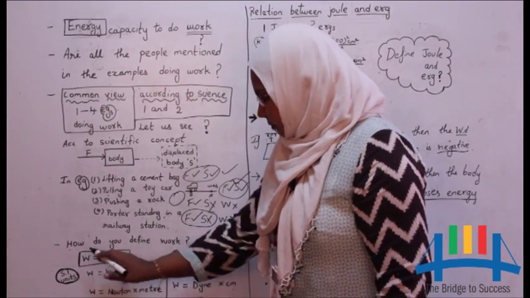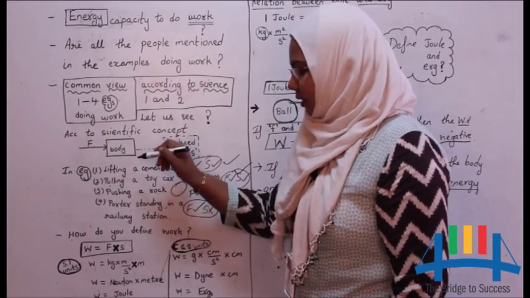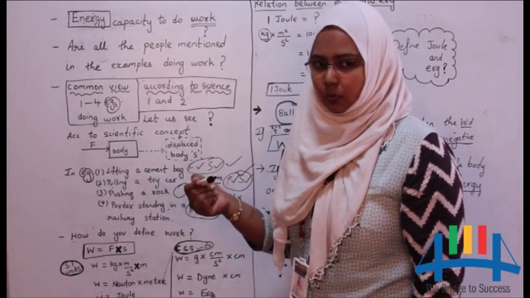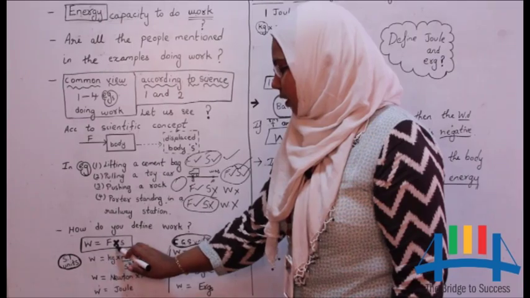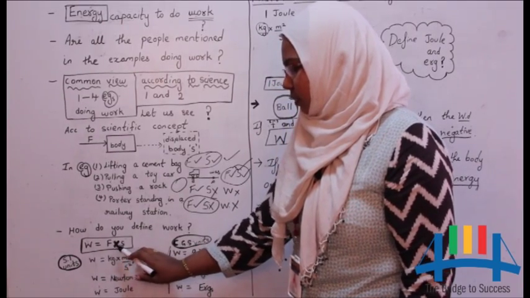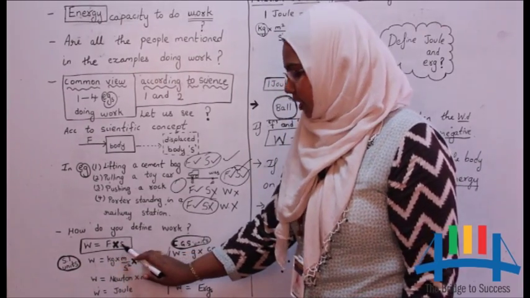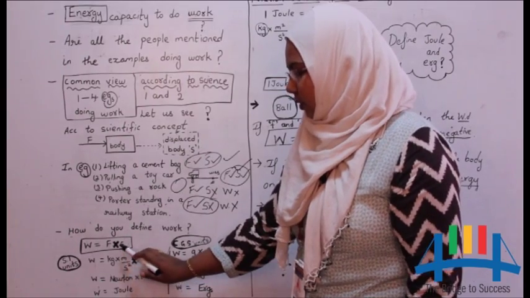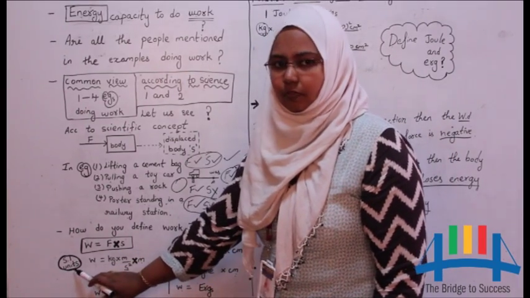So now by looking at these examples, it is clear what is work. Work is the product of force and displacement. Force should act on the body and there should be a displacement. Now let us come to the units of work.